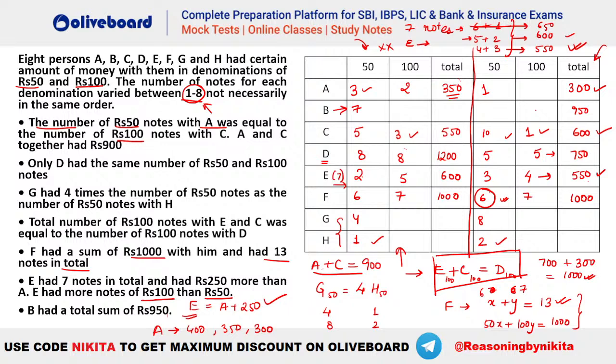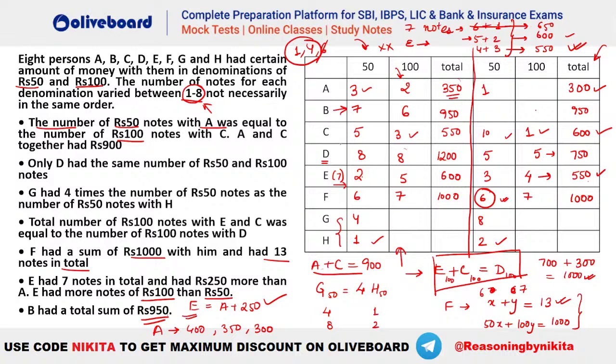So we are left with which amounts here? Which number of rupee notes? You can see we are left with 1. Okay. एक आपका 1 बचा है यहाँ पर 100 के लिए. 2 is there, 3 is there, 4 is remaining, 5 is there, 6 is remaining, right? So 1, 4 and 6 are remaining. B has total 950. Yes, absolutely. So B has a total of 950 here. So you can see, how do we have a 950? This is 350 here. That means this should be 6. So we have utilized 6 also. So we are left with 1 and 4. Isn't it? 1 and 4 बचा है.